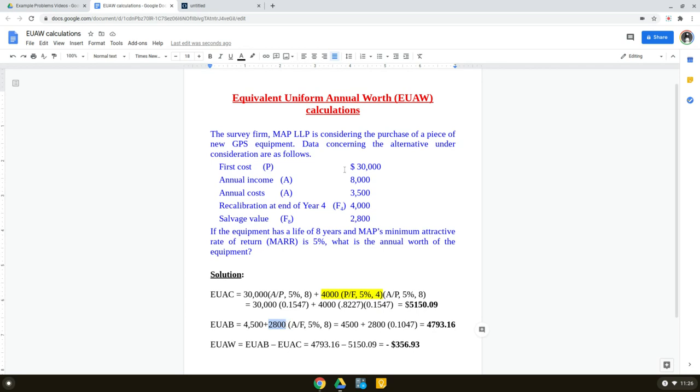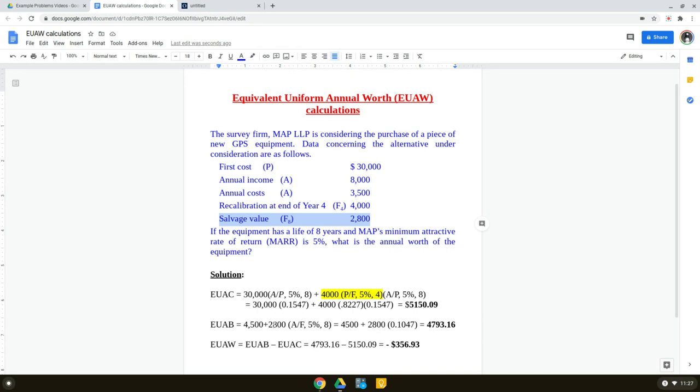2800. We are only looking at benefits, right? The first is cost, so we're not going to look at that. We already took care of these. This is the cost, so that is already considered in EUAC. So salvage value is the only thing that is left, and that is the benefit, the positive cash flow, 2800, and that is in future time period 8, at the last time period.